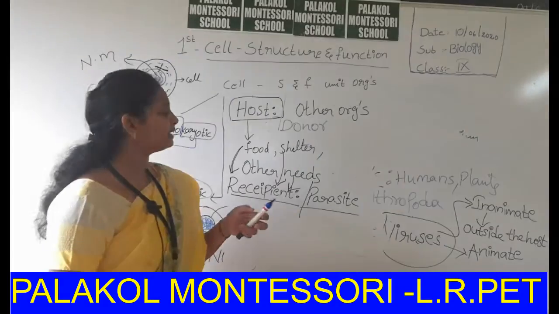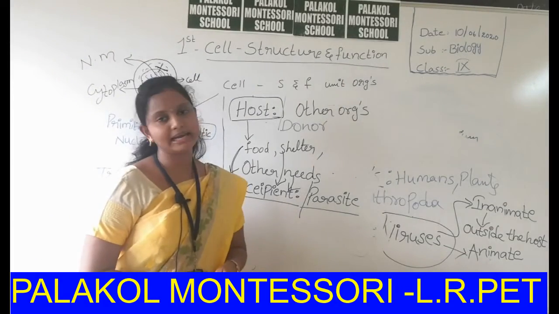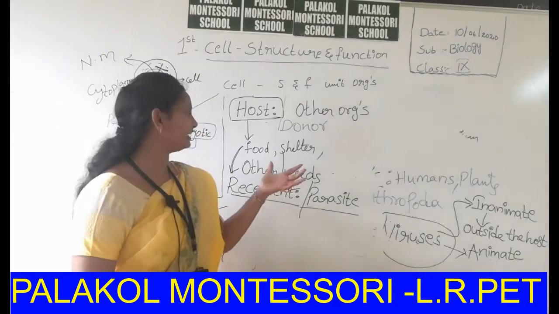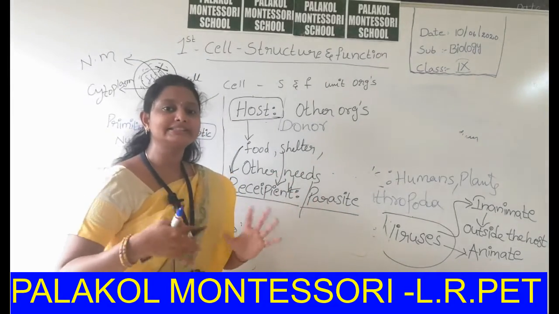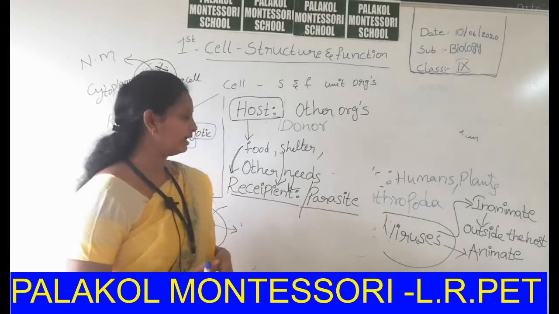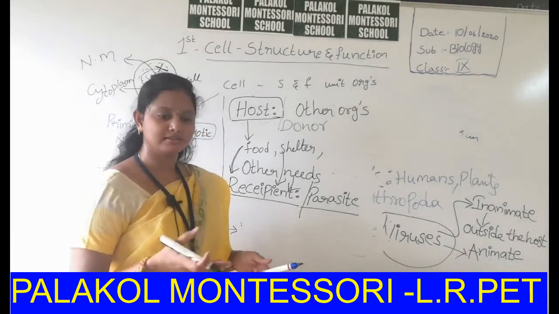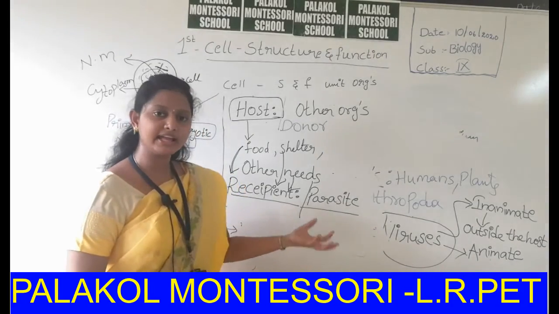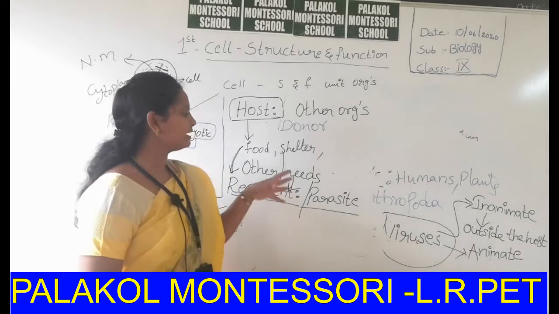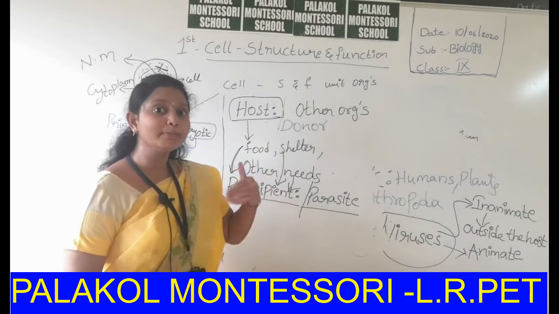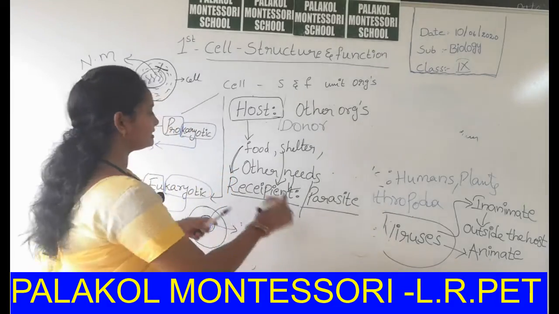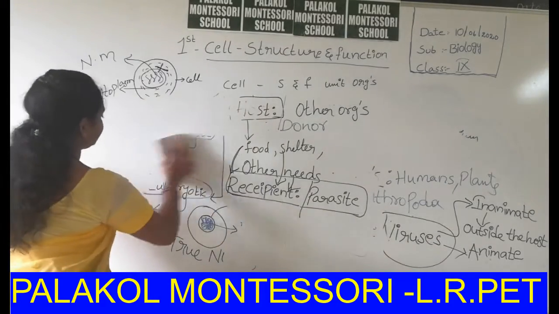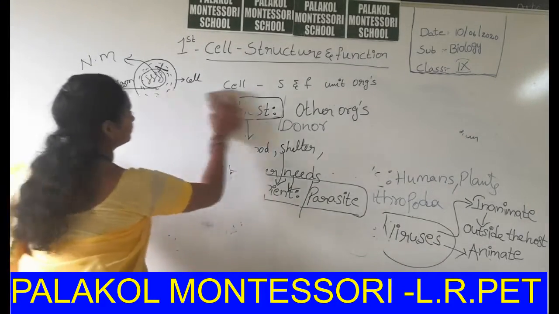A common, simple example for parasite is the malarial parasite. This malarial parasite takes shelter, food and other needs for its multiplication in our body. And the HIV virus, nowadays coronavirus. Coronavirus is also a parasite. They take food, shelter and other needs from our body to increase their population. These are called recipient and parasite.